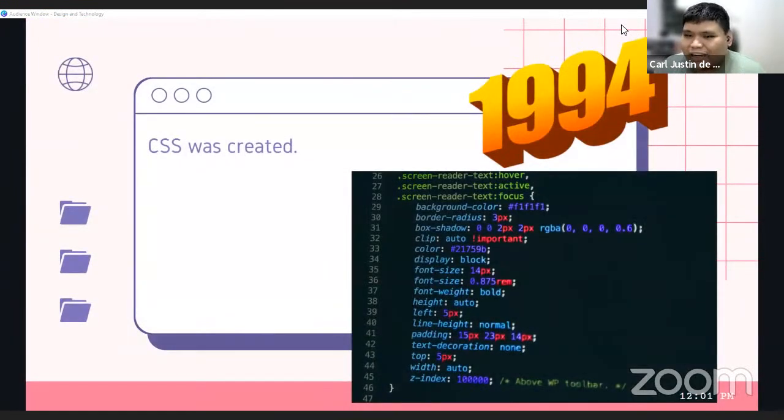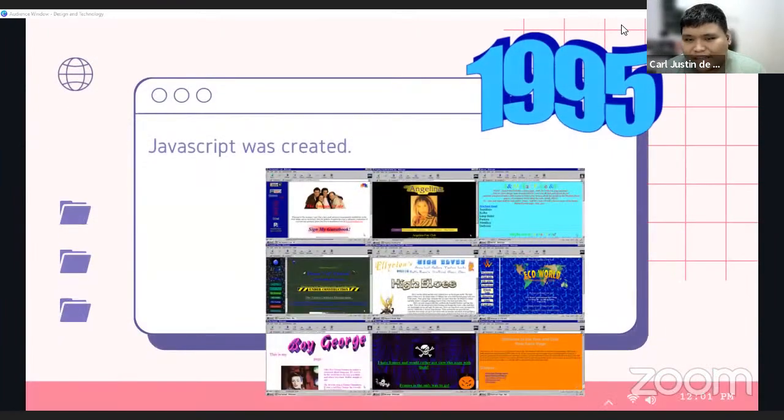A few years later, in the early 90s, Lee, along with a fellow CERN engineer, Hakon Wium Lie, developed a system to describe how HTML elements are to be displayed on screen through a cascading style sheet, or CSS. During the mid-90s, the internet started to gain traction, and developers wanted to make their websites more dynamic by adding animations, user interactions, and other forms of automation. So in 1995, Brendan Eich, an engineer at Netscape, created a scripting language which we now know as JavaScript.